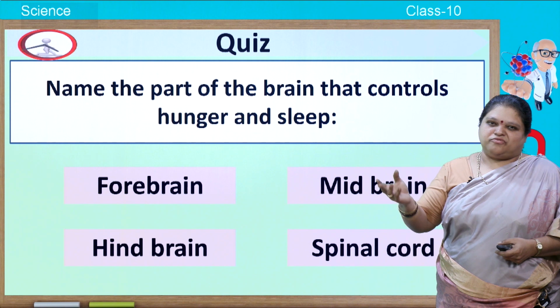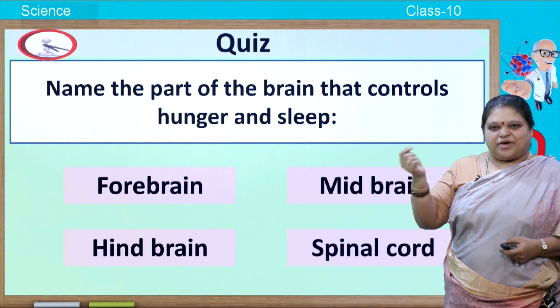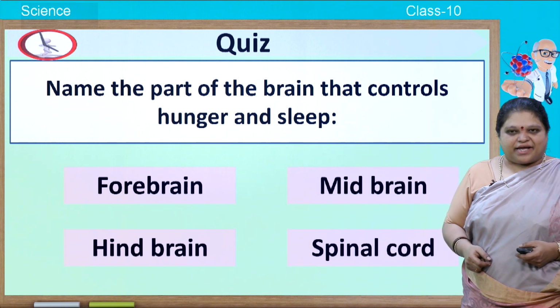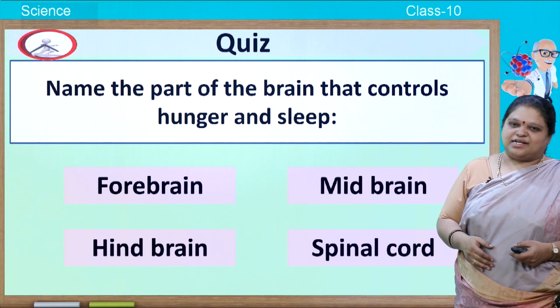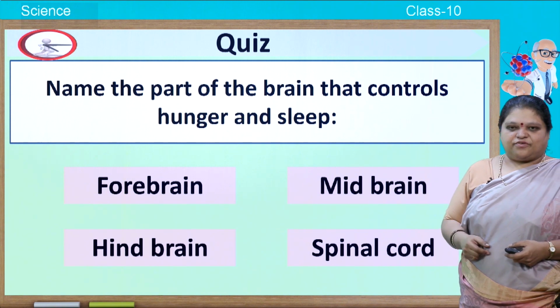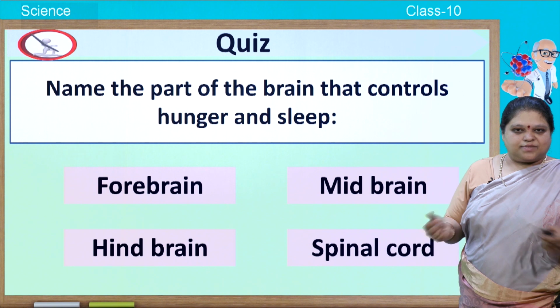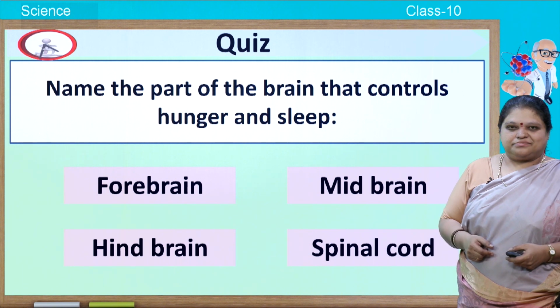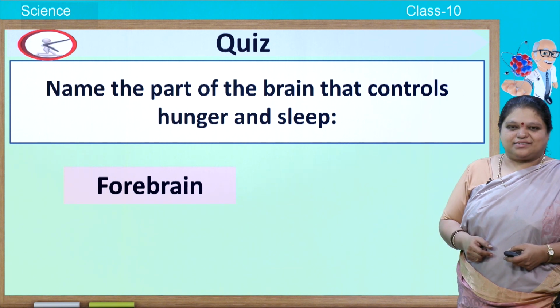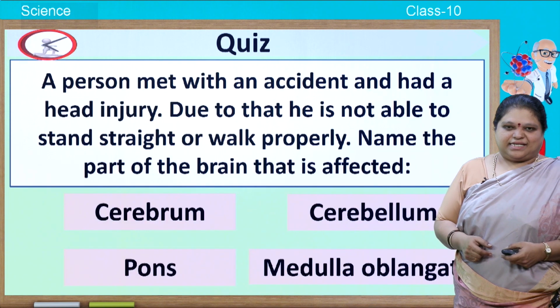Let us have some quiz time. I would like you to answer this. Name the part of the brain that controls hunger and sleep. Options are forebrain, midbrain, hindbrain and spinal cord. So, answer is forebrain. Next question.